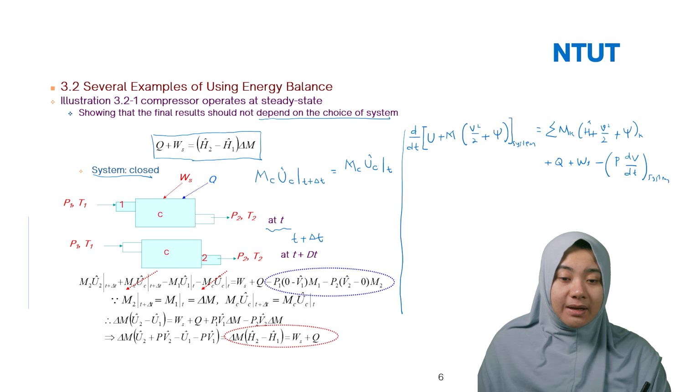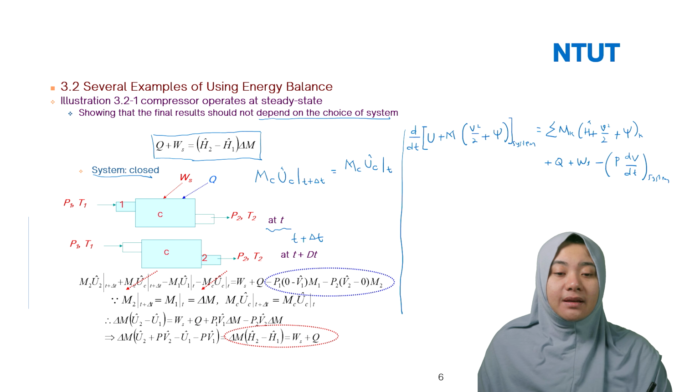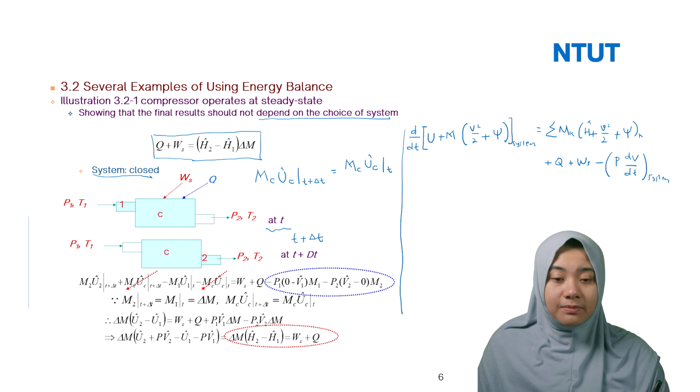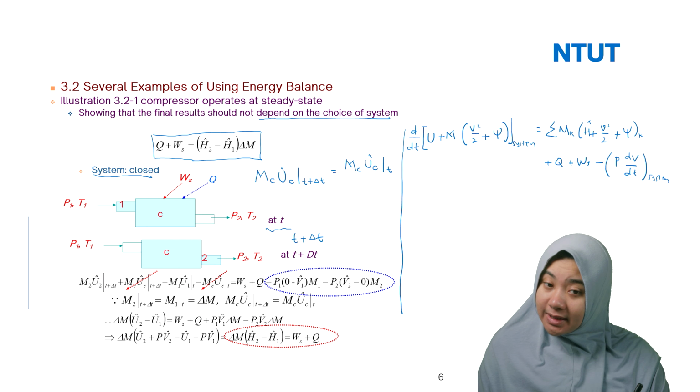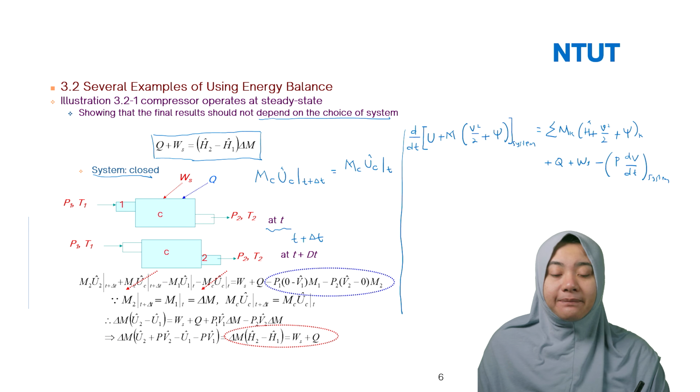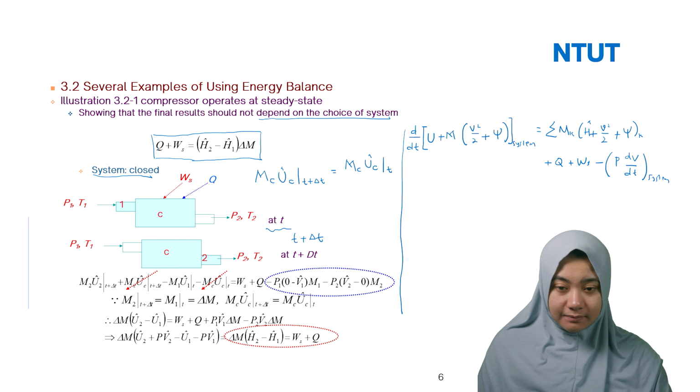So remember, minus P1 V1 at T plus delta T is equal to zero, minus V1 at T, you have V1 at T. The same for minus P2 V2, because at T plus delta T you have V2, but you don't have V2 at T. So multiply by M. Then you can rewrite M2 at T plus delta T equal to M1 at T, because they are actually constant.